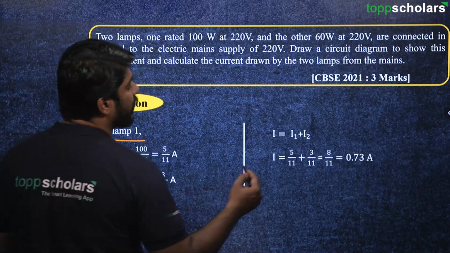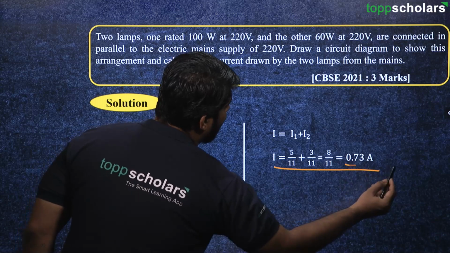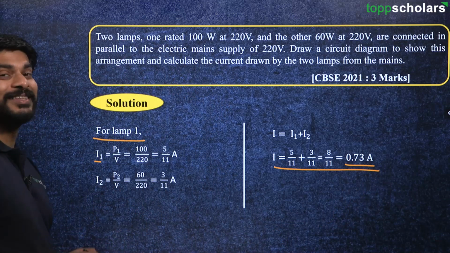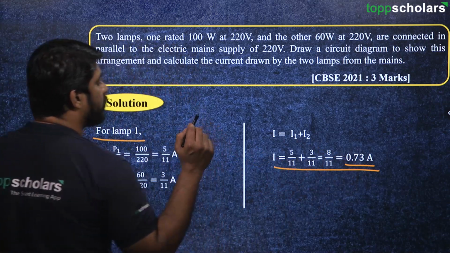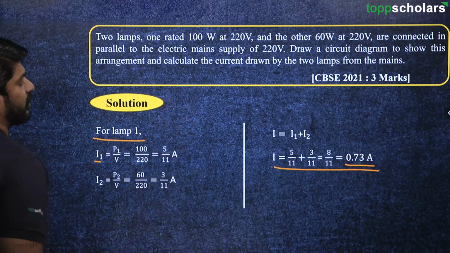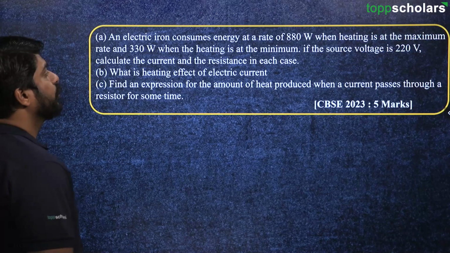Now we want the total current. Let's just add this, and after adding, what we get is 0.73 ampere. So this would be the answer for this particular question. Moving on to the next question.